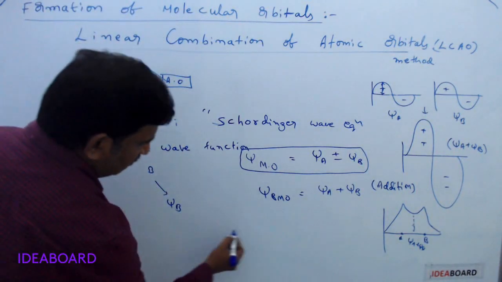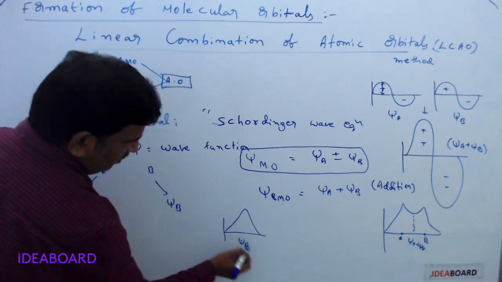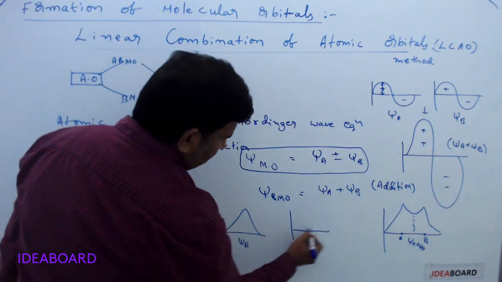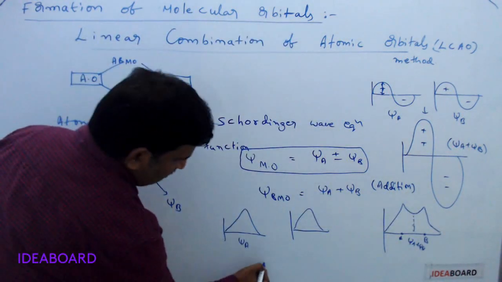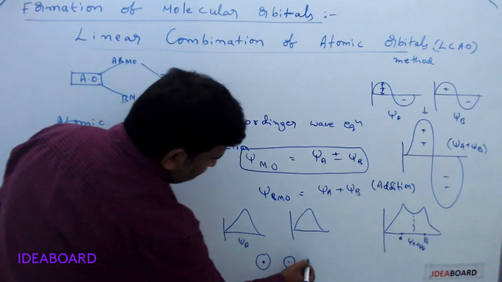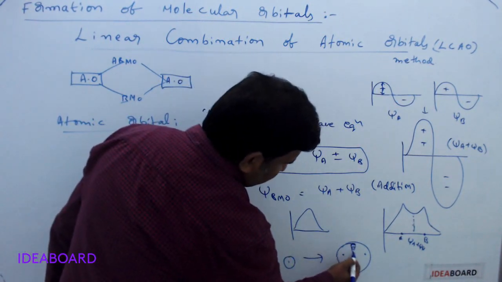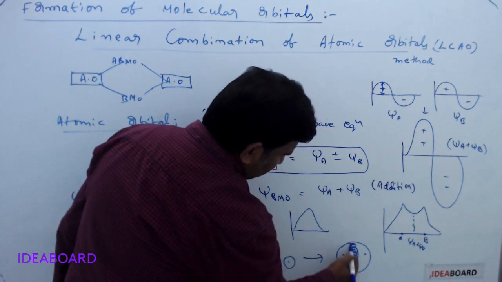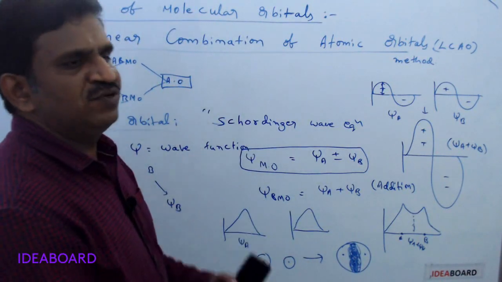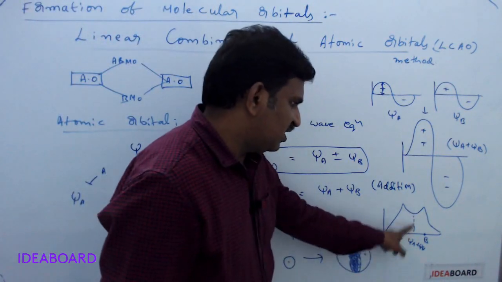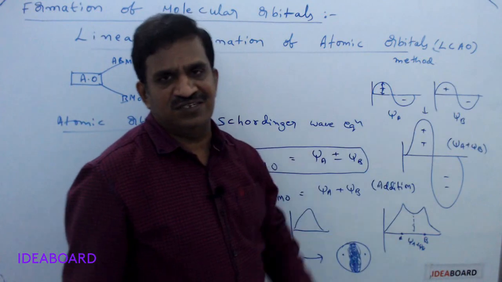We can simply write it in another manner also. This is one wave, psi A, the atom A electron wave. This is atom B, electron wave. When these two atoms are combining, this is the nucleus, this is the nucleus, and the electron density will come closer. So the electron density is present very close, in between the two atom nuclei, and we have more electron density between them, and so a bonding molecular orbital formation occurs.